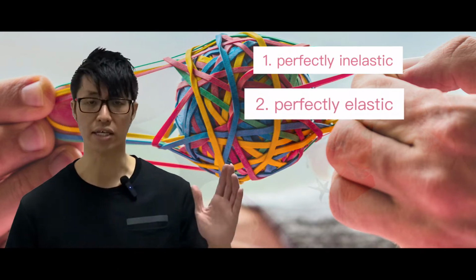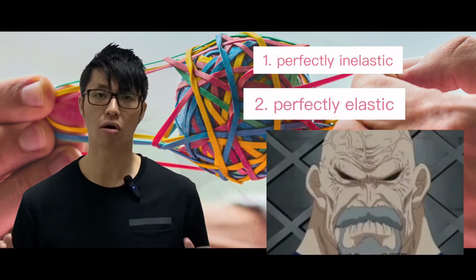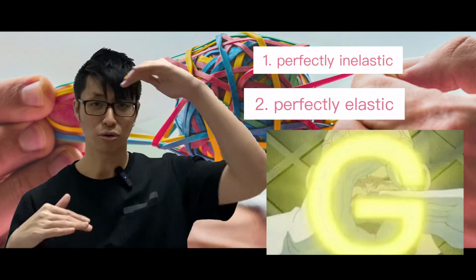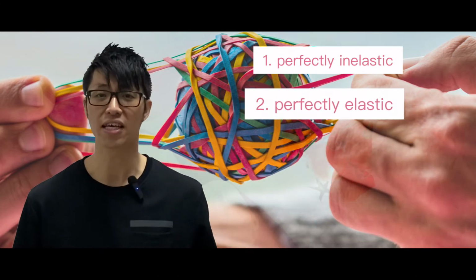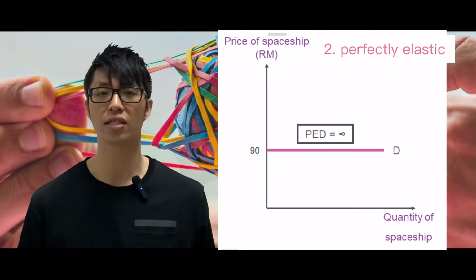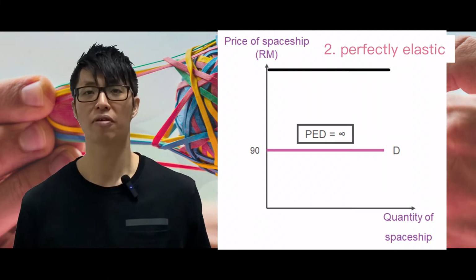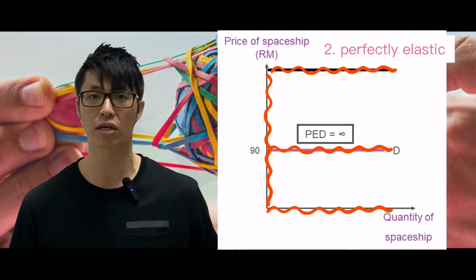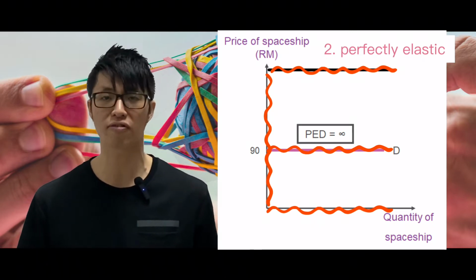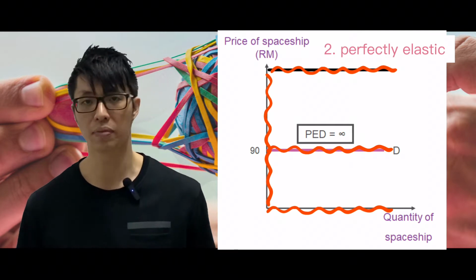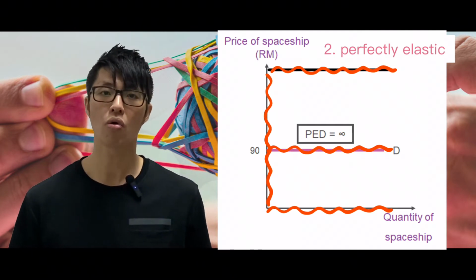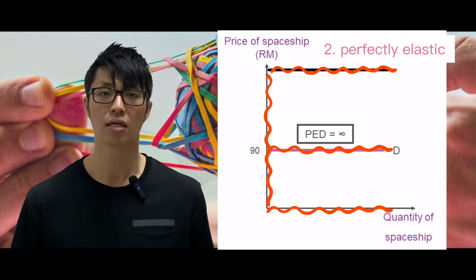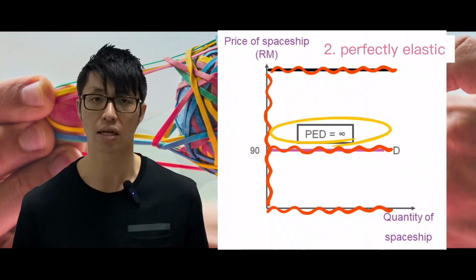The second will be perfectly elastic. It's perfect E. Think about the original E, not Lao G, but perfect E. Use imaginary line and you will see the diagram behind. Perfect E means it can totally stretch. Monkey D. Luffy can shoot here, can shoot there, can use gear 1, gear 2, gear 3, gear 4 without limits. Because only on one price, the quantity demanded will be infinite. That's why the value will be infinite as well.